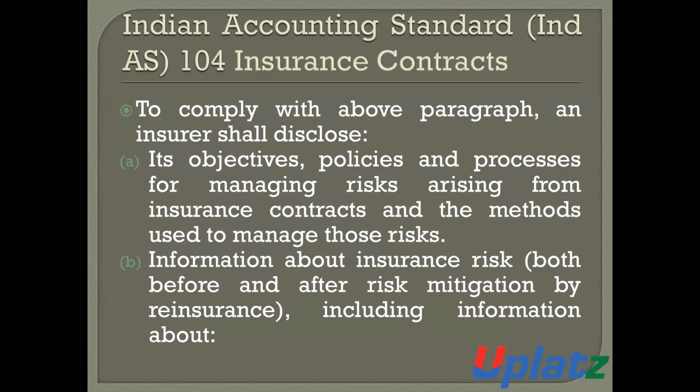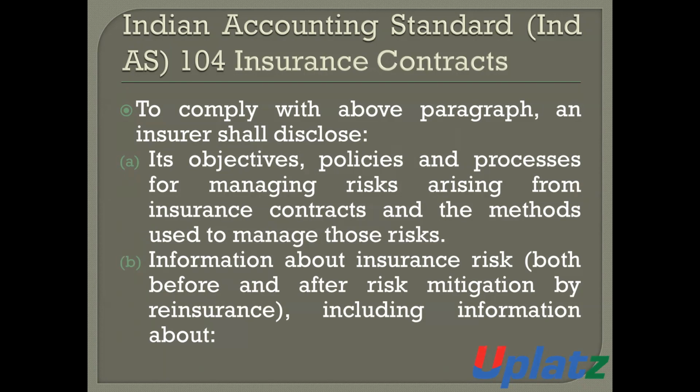To comply with the above paragraph, the insurer shall disclose the following points so that the user of the financial statement can obtain the relevant information. Number one, its objectives, policies, and processes for managing risk arising from the insurance contract, and the method used to manage those risks.